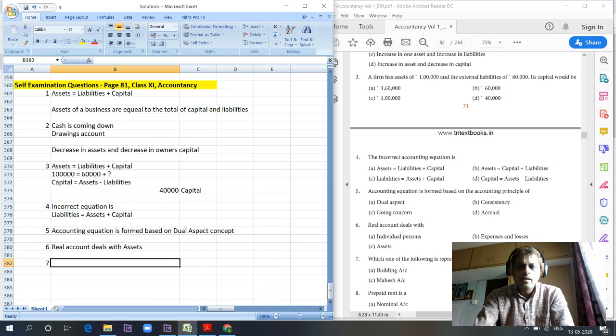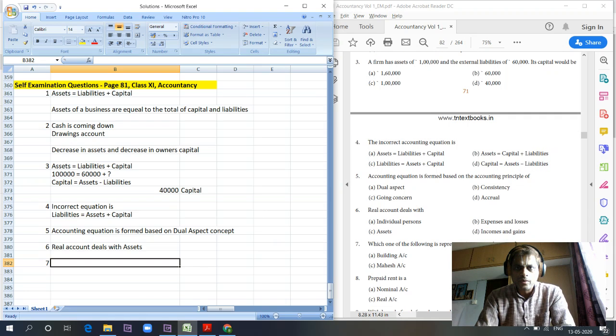Which one of the following is a representative personal account? Personal account, as we saw, deals with individuals, companies, or representative persons. Building, as we saw, is a real account. Mahesh is a personal account. Balan and Company is another personal account because it is an artificial person. And outstanding salary account is a representative personal account, as we saw in the earlier chapter.